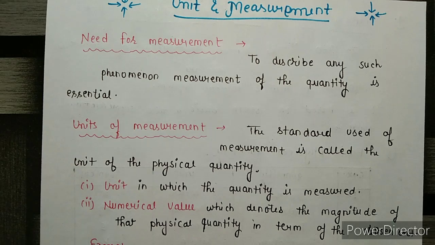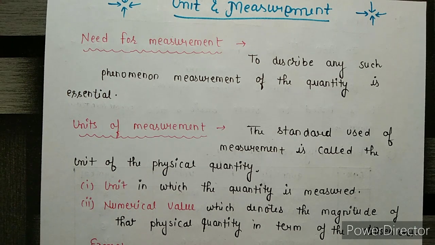Now the second topic is unit of measurement. Actually, measurement of a physical quantity is a process of comparison with the standard quantities. So the standard used for these phenomena is called the unit of a physical quantity.